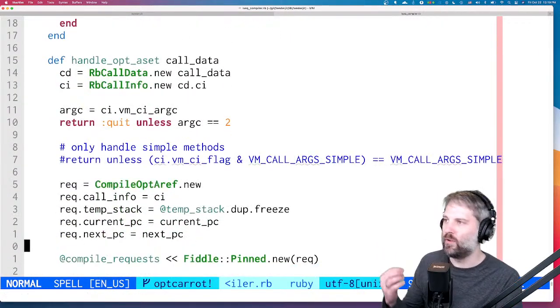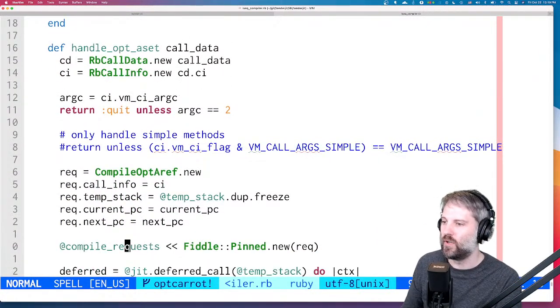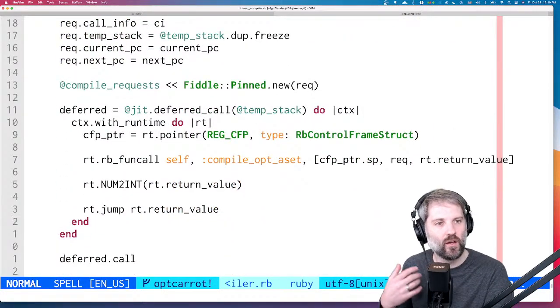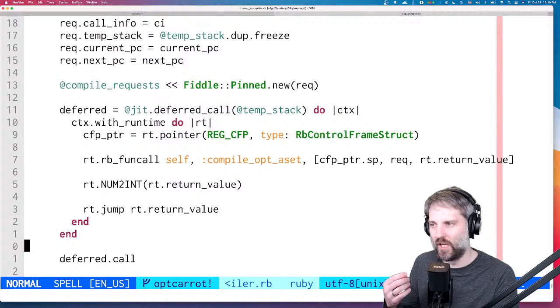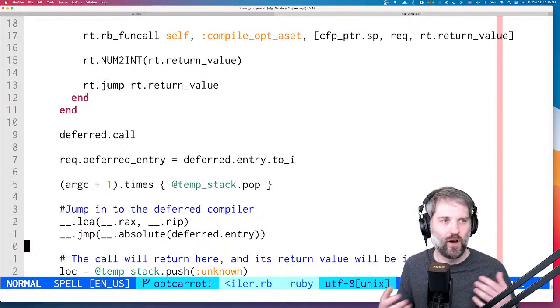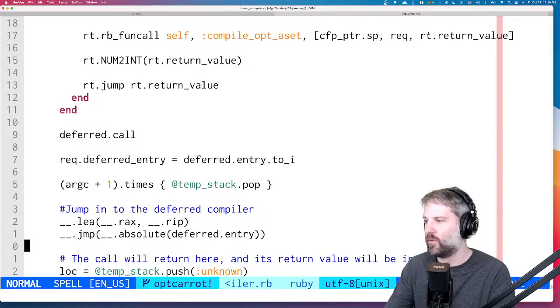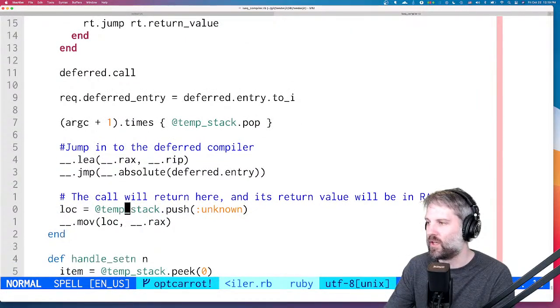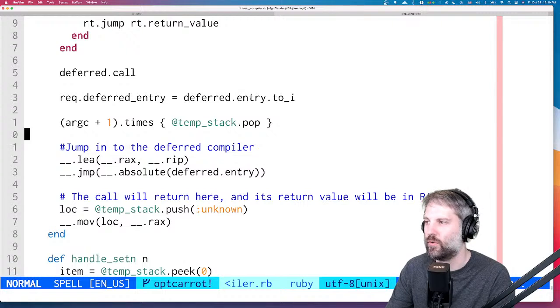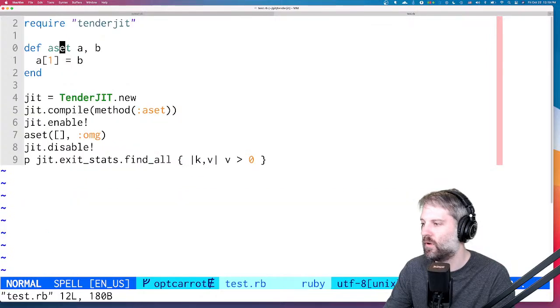Okay, so when handle opt aset is called, it generates a stub, or a deferred compilation task essentially. So when we execute this, I think I showed this last time, but I'm going to show it off again because I just think it's very cool. Let's do test.rb.